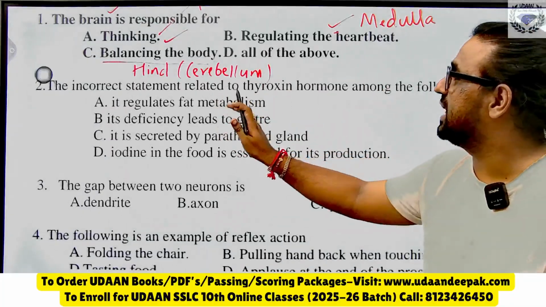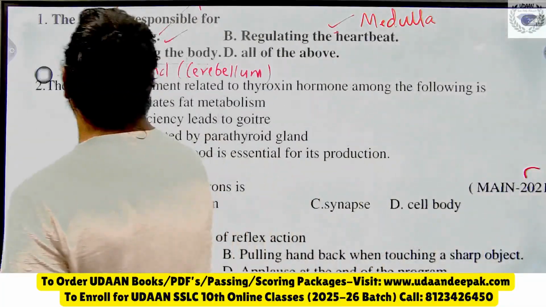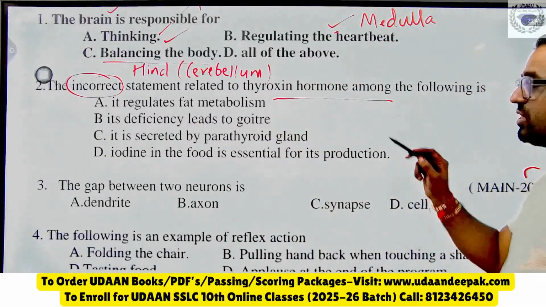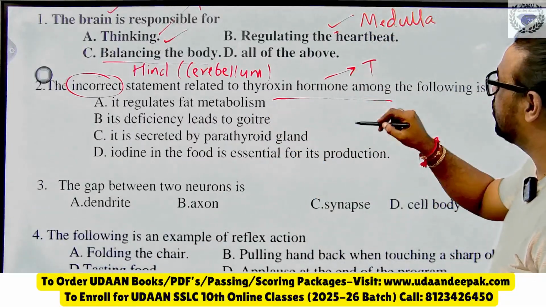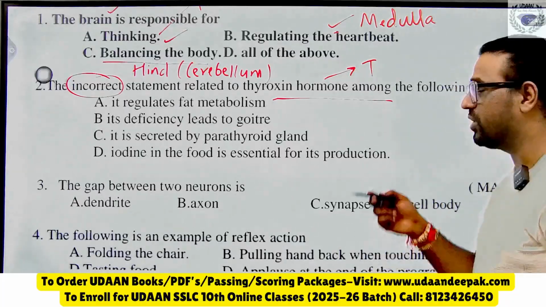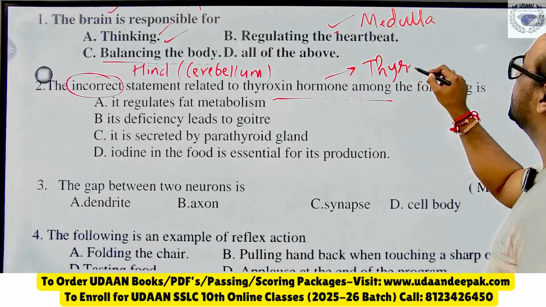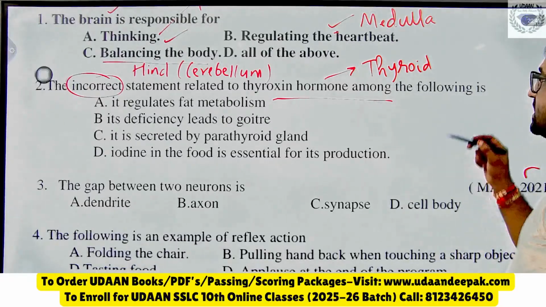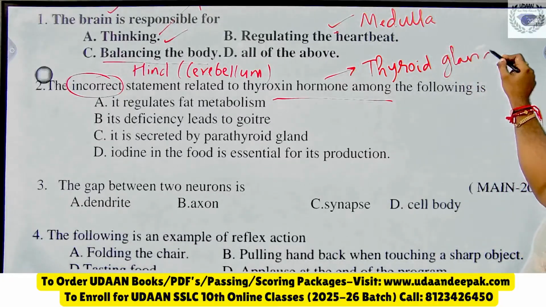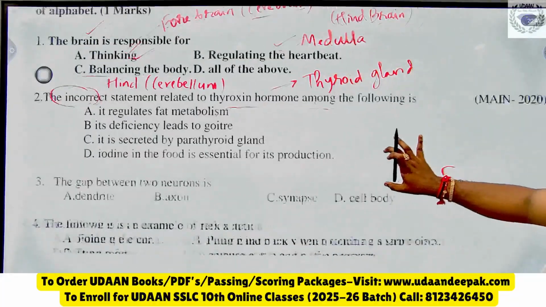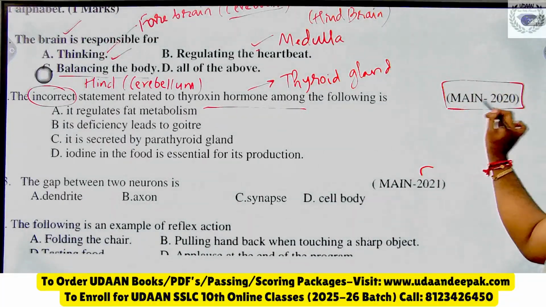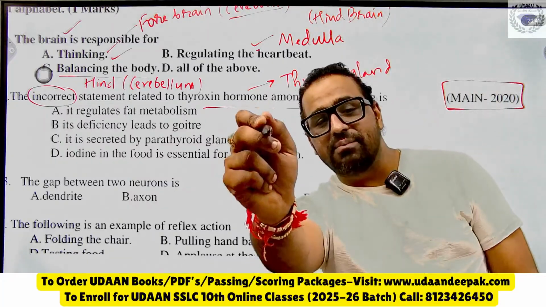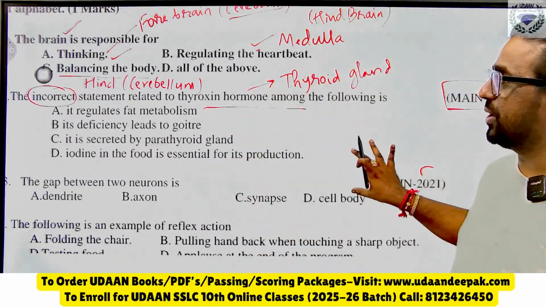The incorrect statement. So the question is to find the incorrect statement related to thyroxine hormone. You know thyroxine hormone is a hormone of an endocrine gland. It is secreted by which endocrine gland? That is thyroid gland. You should know that the thyroxine hormone is secreted by the thyroid gland, and you should tell the wrong answer. And this question has come in main examination 2020. Already this question has come, and it can come in the exam again. Everyone should tell me the answer.